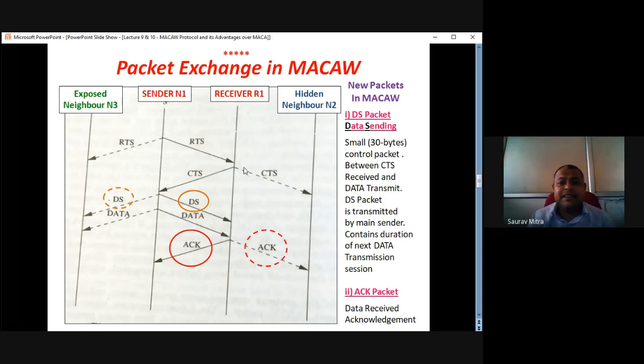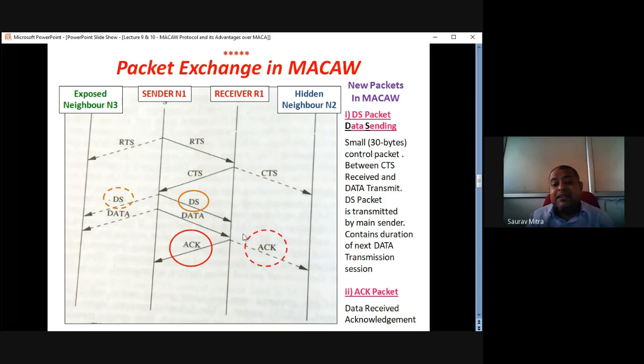Whatever CTS signal is transmitted by the receiver actually goes to the neighboring node N2. And N2 comes to know that R1 and N1 are trying to form a pair. Hence, this neighboring node N2 would not transmit data to R1 as long as the N1 R1 communication is not getting over. So this is how MACAW is solving the hidden node problem, and how much time N2 would be waiting depends on the MILD algorithm.